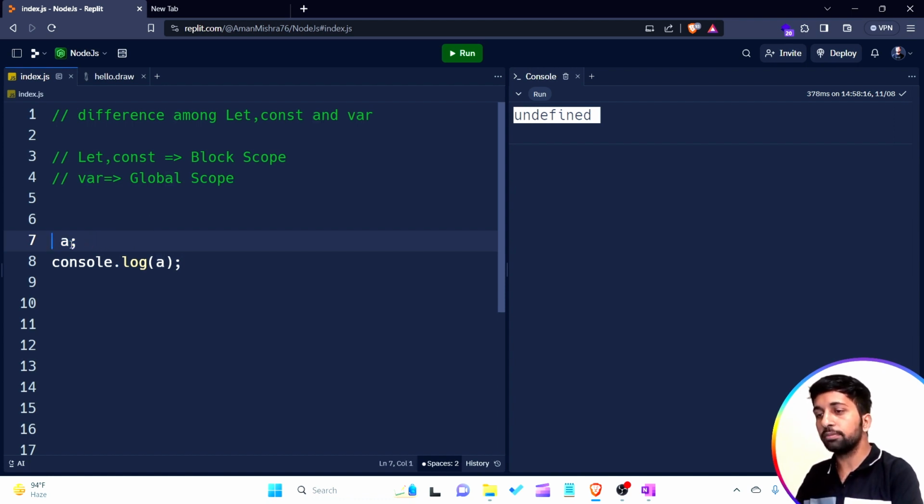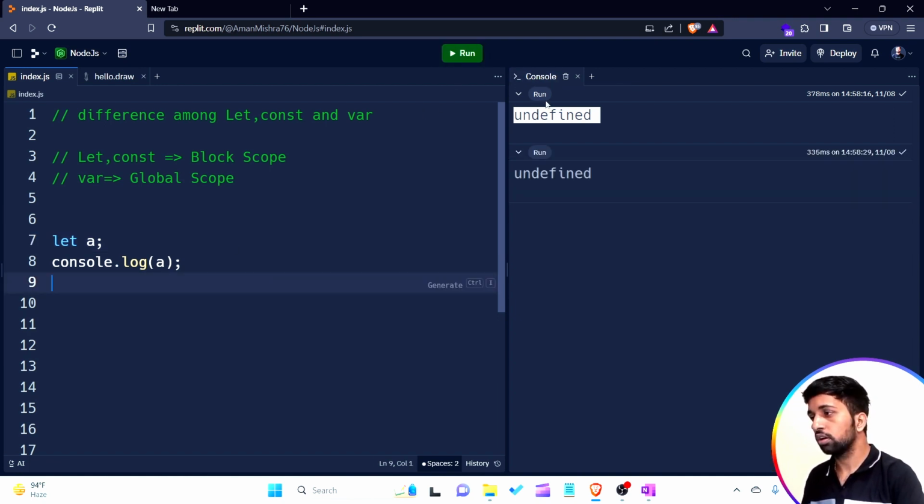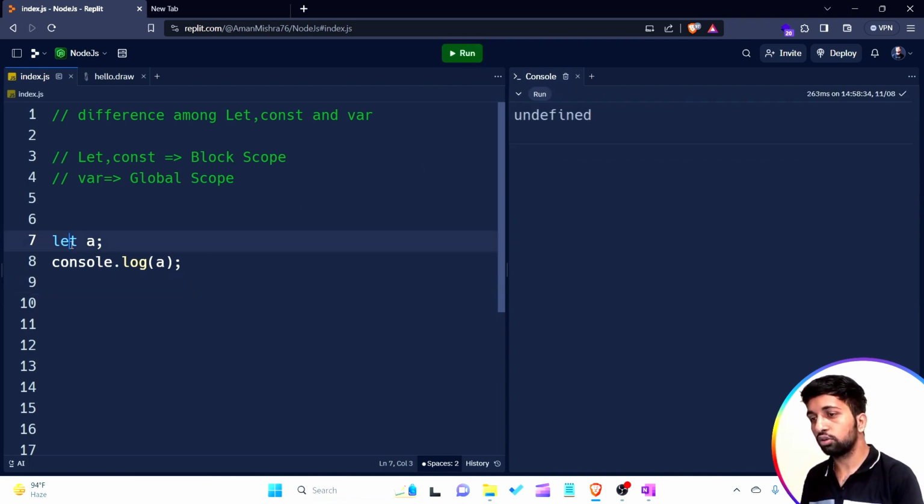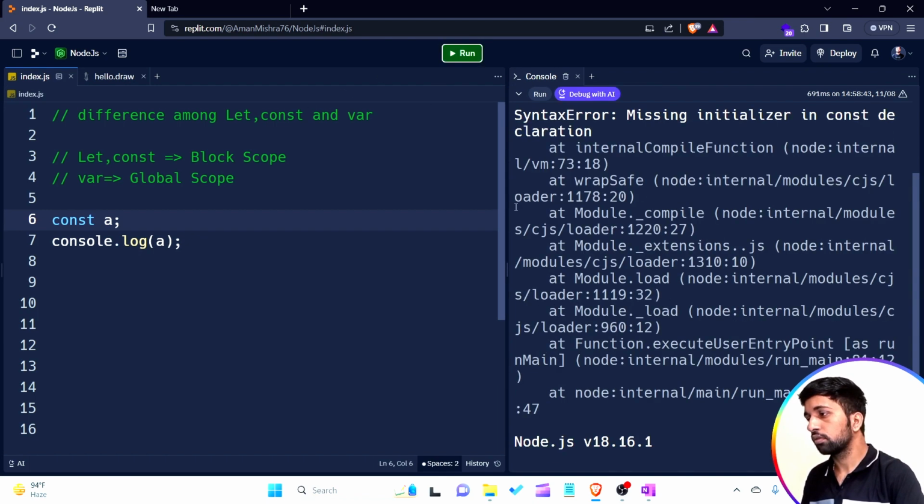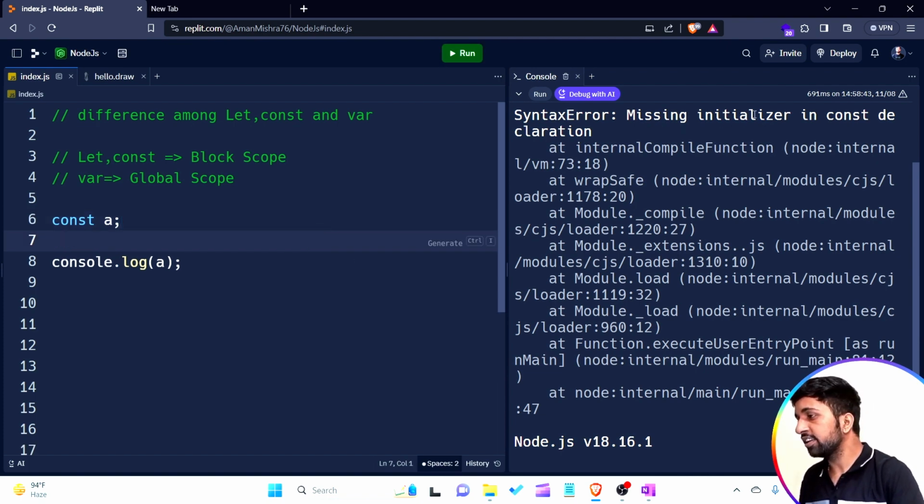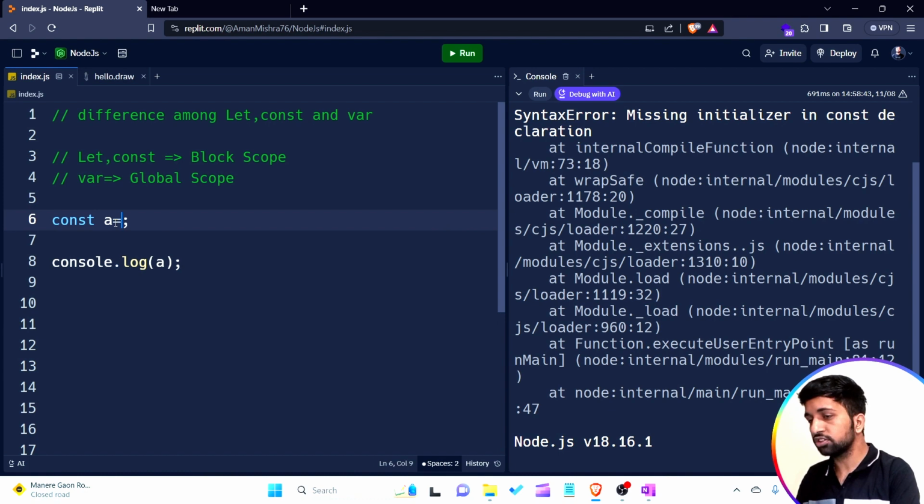What happens if I create the variable a by using the let keyword and run the program? I just want to run it again. This also says undefined. And if I talk about the const keyword, there is an error. Missing initializer in const declaration. Whenever we create a variable by using the const keyword, we have to initialize it at the time of declaration. So I simply write 45 here, and the error is gone.